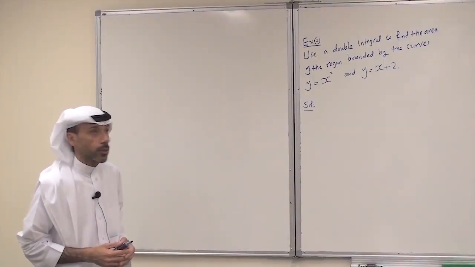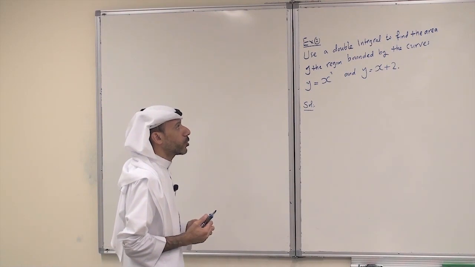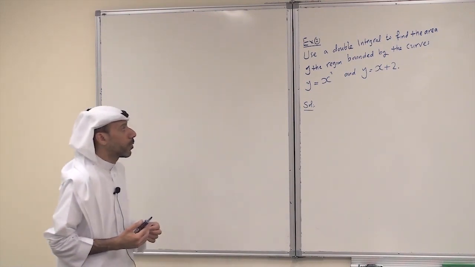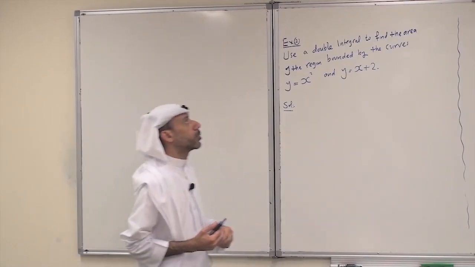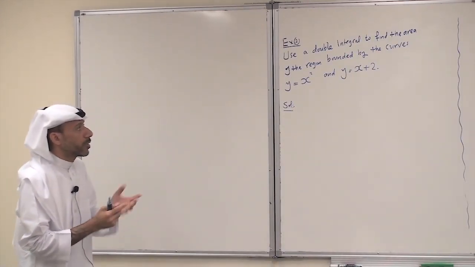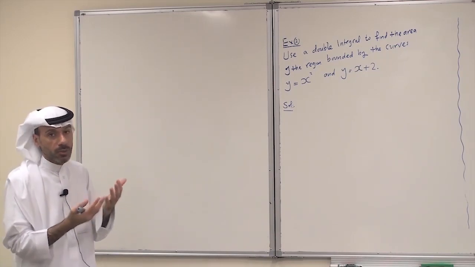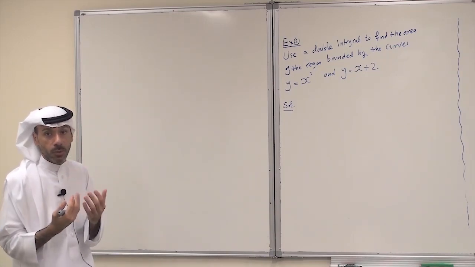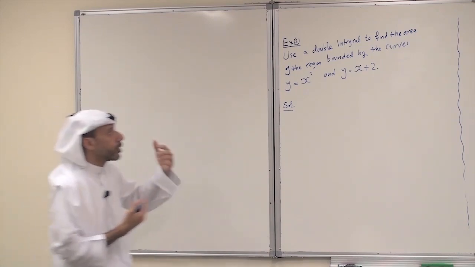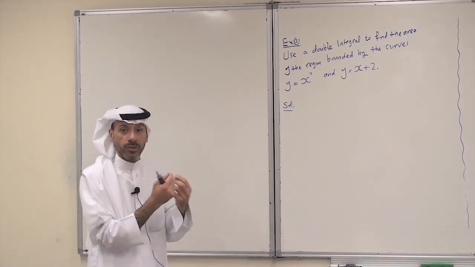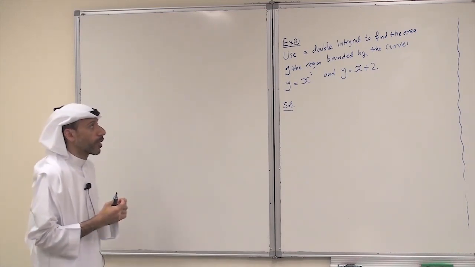We consider the following problem. Use a double integral to find the area of the region bounded by the curves y equals x squared and y equals x plus 2. So it is a region between two curves and we need to find the area. Of course, we can use the techniques of Math 102, Calculus 2, but here the question is to really use a suitable double integral to find the area of this region.